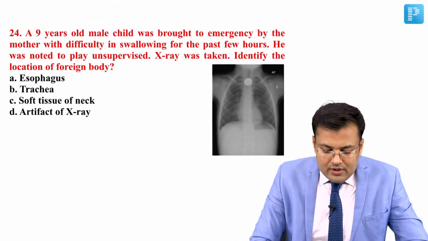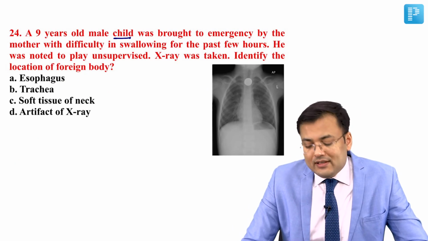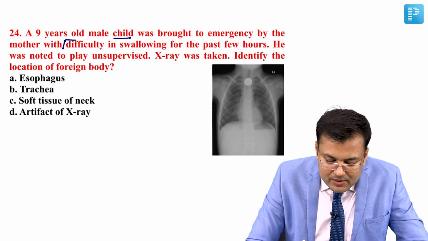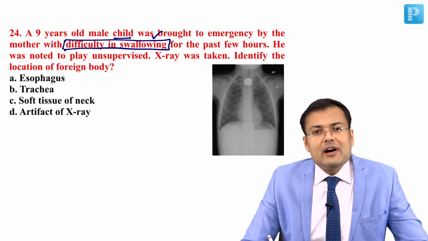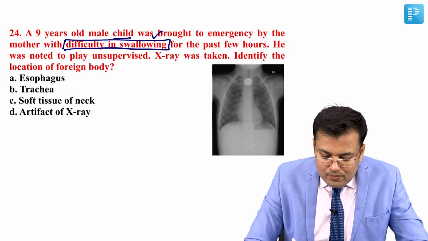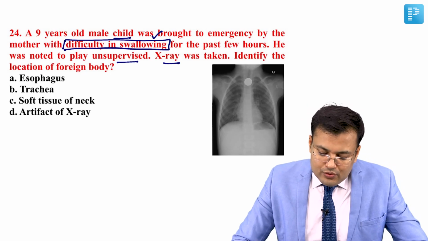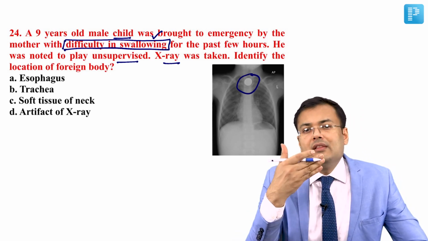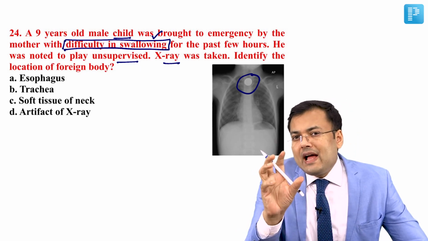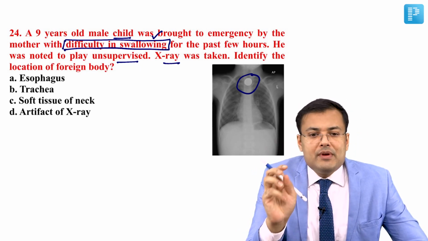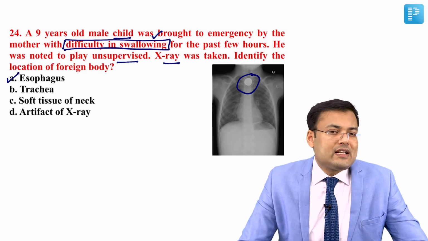So see the question. A 9 years old male child was brought to the emergency by his mother with difficulty in swallowing for the past 5 hours. He was noted to play unsupervised. X-ray was taken, identify the location. So you can see the coin in the coronal plane on AP view, or you can see the flat surface of the coin on AP view. So obviously it's in the esophagus. So what is the correct answer for this question?